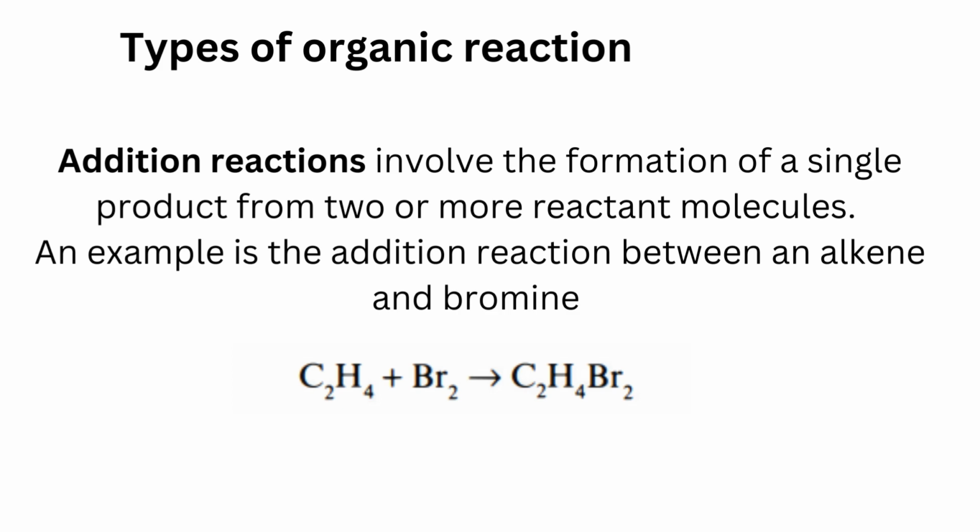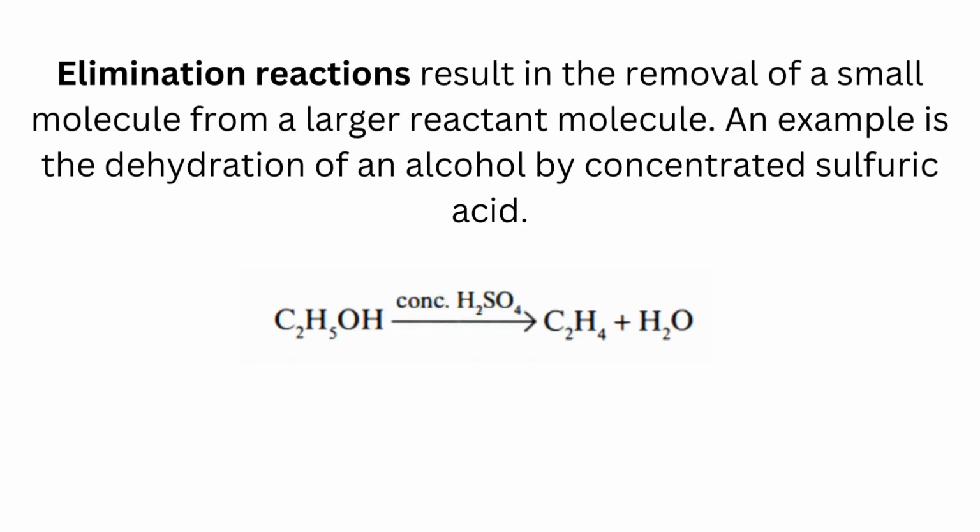Types of organic reaction. The first reaction is addition reactions, which involve the formation of a single product from 2 or more reactant molecules. An example is the addition reaction between an alkene and bromine. C2H4 plus Br2 gives C2H4Br2. The next one is elimination reactions, which result in the removal of a small molecule from a larger reactant molecule.